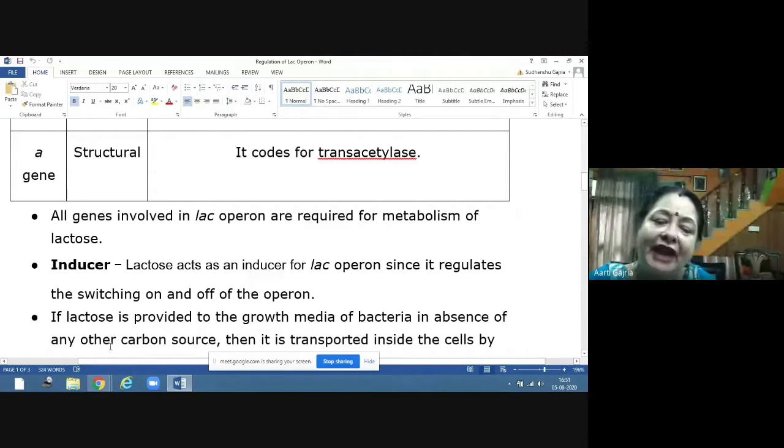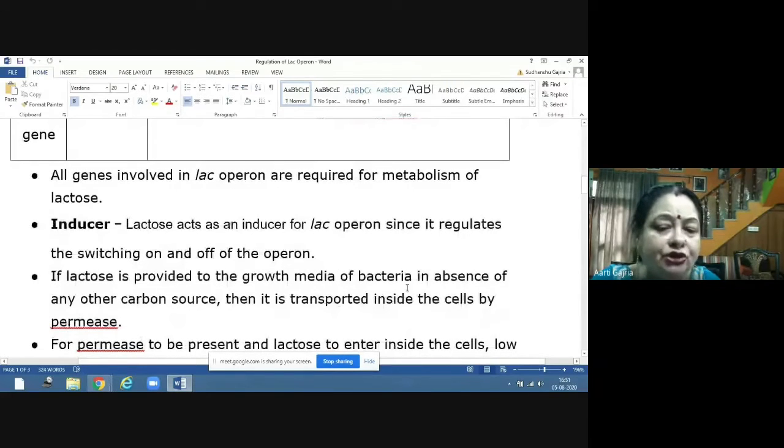Presence of lactose will switch on the operon. Absence of lactose will switch off the operon. So lactose is the inducer. If lactose is provided to the growth media of bacteria in absence of any other carbon source, then it is transported inside the cells by permease.